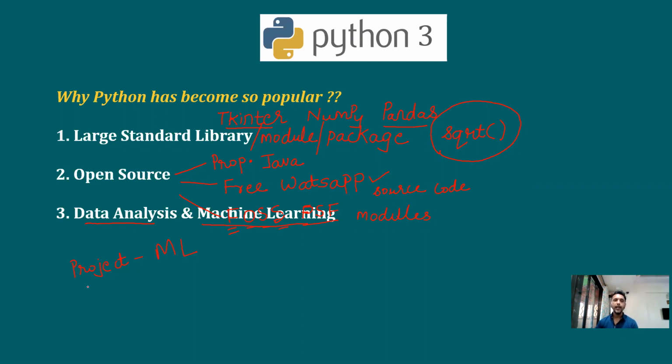Now you compare the same scenario with Java. Listen to me carefully. Let's say your company tells you to do a Java project, and that Java project involves concepts of machine learning. Now, before I tell you what the problem is, can you think what could be the problem? Come on, I'll pause here a little and wait for a few seconds. Can you think what could be a possible problem over here?